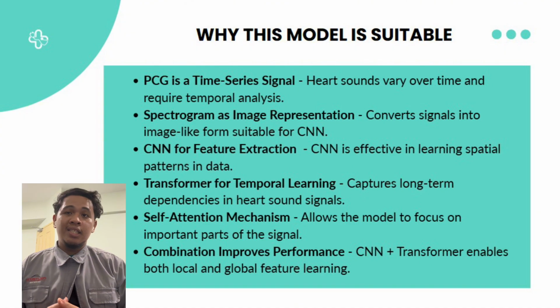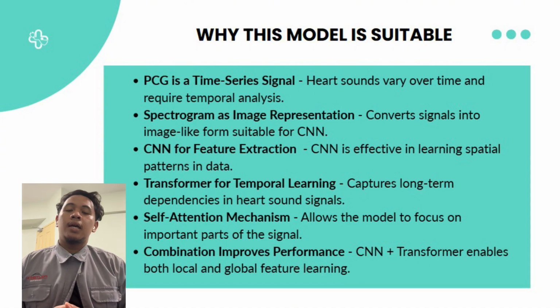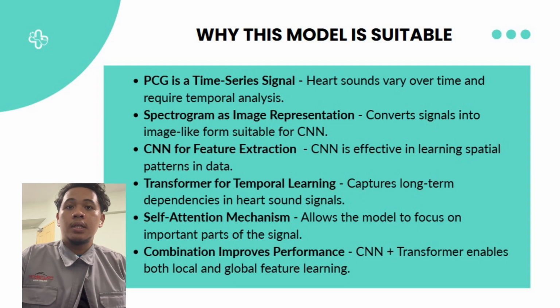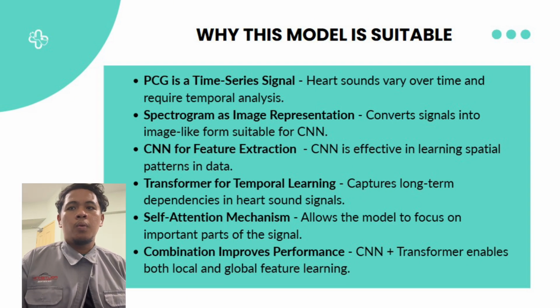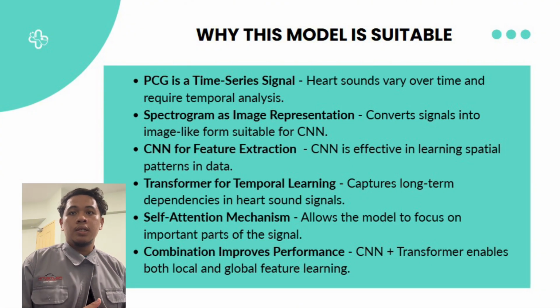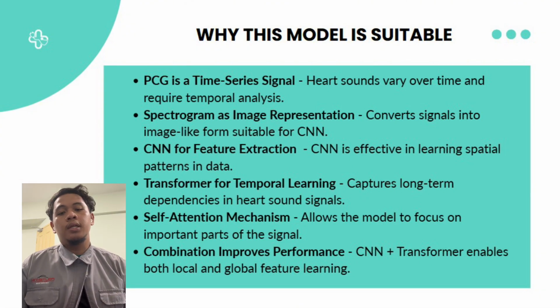CNN is effective in identifying local patterns such as heart sound structures, while the transformer encoder is designed to capture long-term dependencies in the signal.